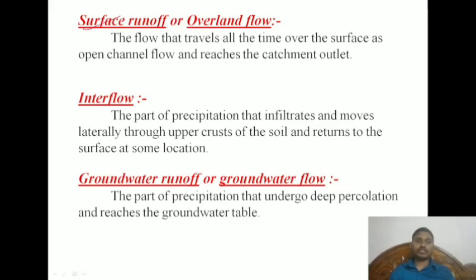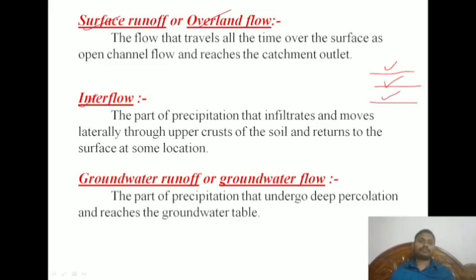And there are some kinds of flow. Surface flow means surface runoff, or overland flow, both are correct. Over the land or surface runoff, both are the same. Then there will be another flow, interflow, and there will be groundwater flow. So for example, if you take it like this, here it will be surface flow, here it will be interflow, here it will be groundwater runoff.